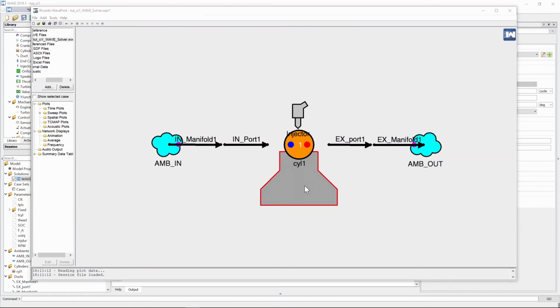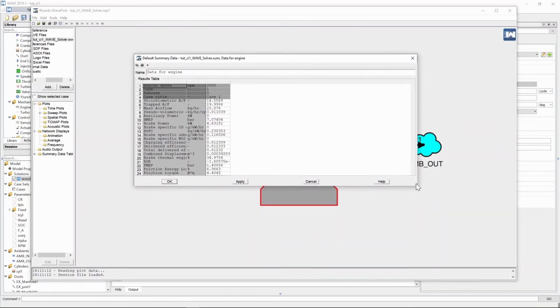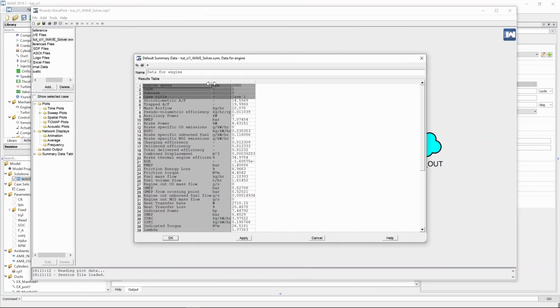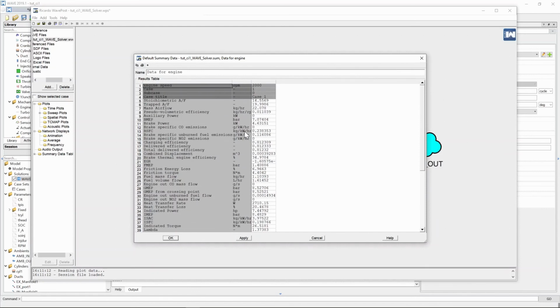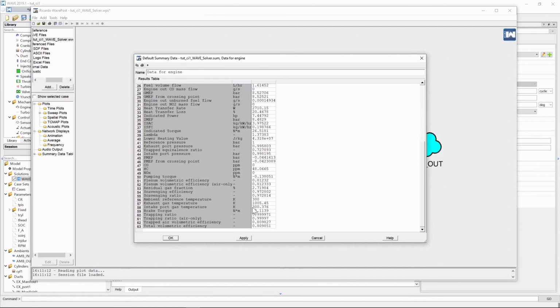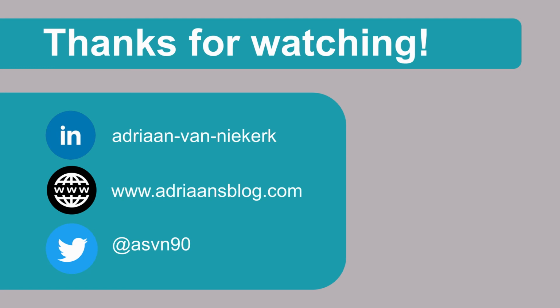Now if we double click on the engine block, we can get a nice summary of all the information that's been calculated. We get a nice brake thermal efficiency of 34.97, which is essentially 35%. Brake specific fuel consumption of 0.238 kilograms per kilowatt hour. Brake power is 4.6 kilowatts. And we can also have a look at our brake torque, which is 22.11 Newton meters. And that's it. That is how you go and model a single-cylinder compression ignition engine.